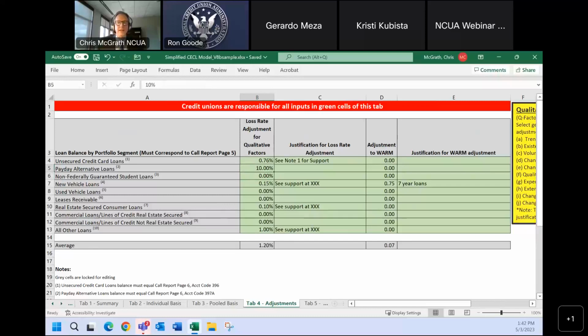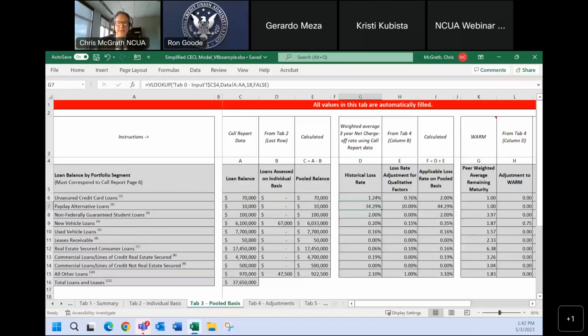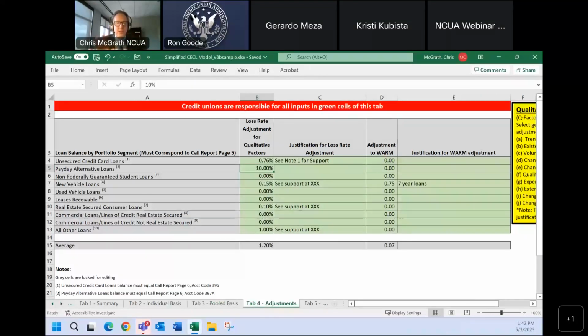And this is an add. So if this value is negative, you add to get a positive, and then you add to get what you expect your target losses to be on that loan portfolio item. So again, things that are negative show up in red. Things that look odd will show up in red. So that targets you to take ownership and go into the model and make adjustments in this qualitative adjustments tab 4 to fix things, to fine tune this tool to fit the facts and circumstances of your credit union.